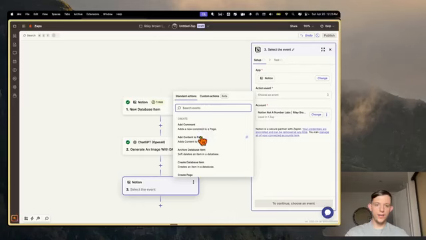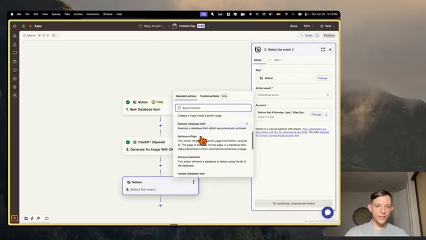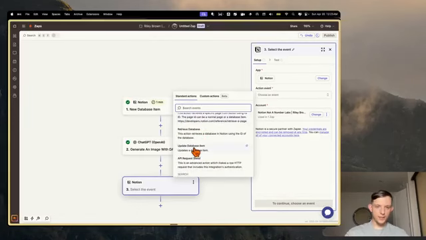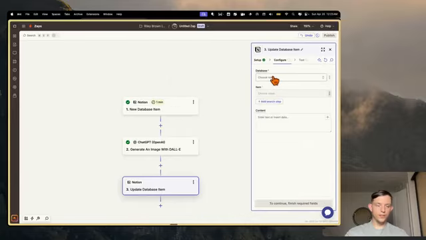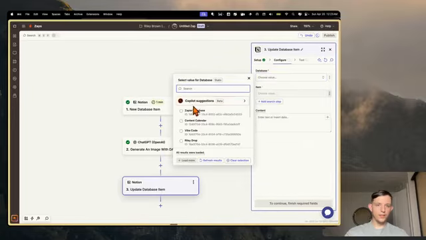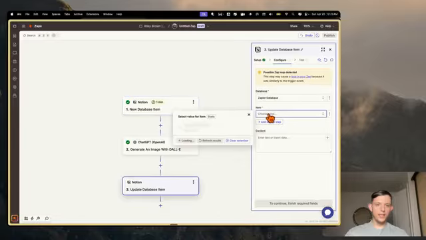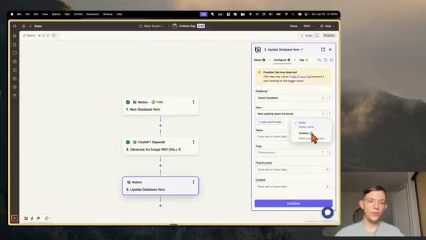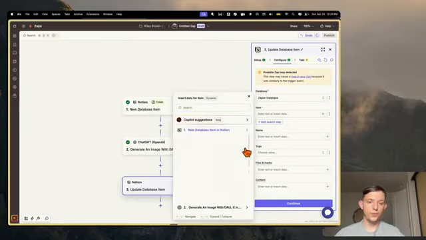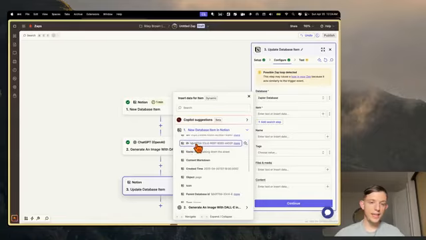So choose event, and now we want to update a database item and continue. And what we want to do here is update the Zapier database, and then the item that we want is the same ID. And so we actually want to do a custom value here, and we want to make sure we select the ID. So we want to choose the same ID that triggered the first one.